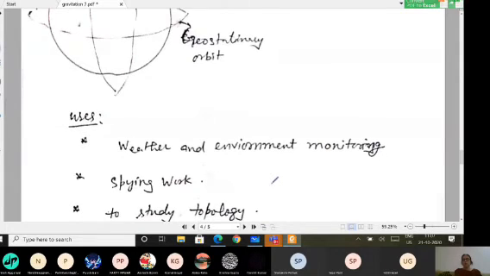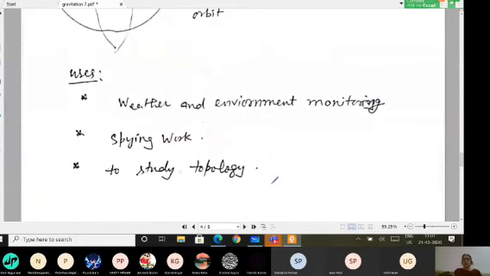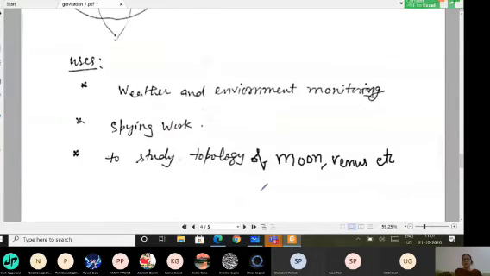For spying work, of course, we are using it. We are using it to study the topology of the moon, or any other planet you want. Supposing you want Venus, Jupiter, etc. All these topologies we are able to get their pictures and study by using the polar satellites.